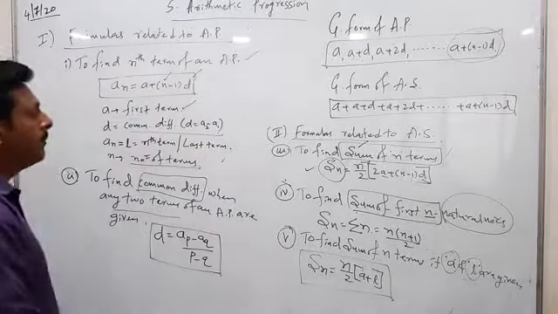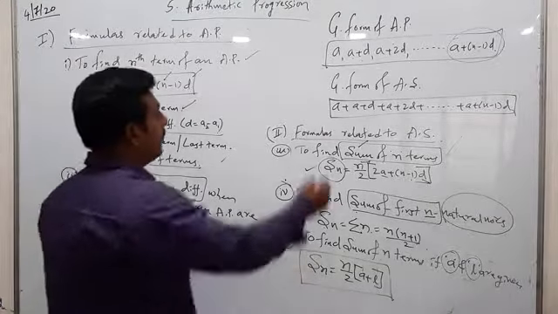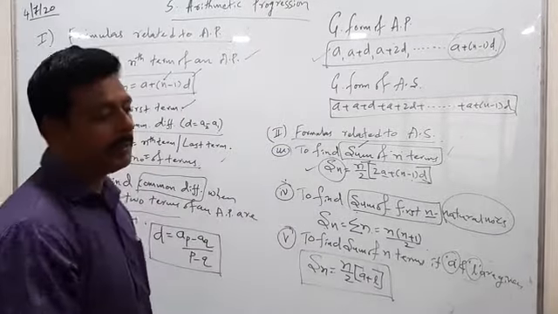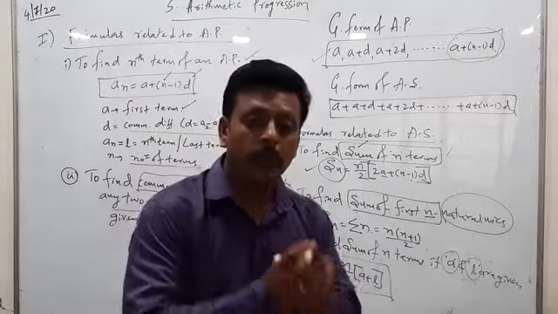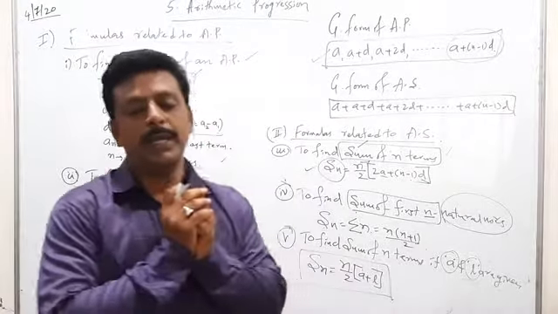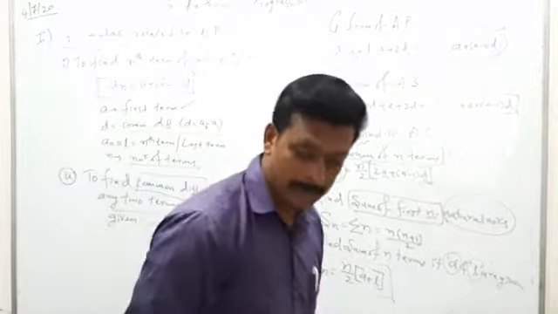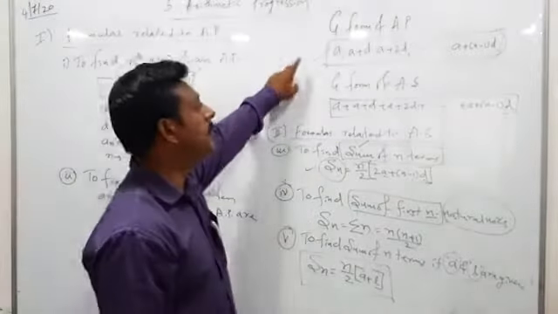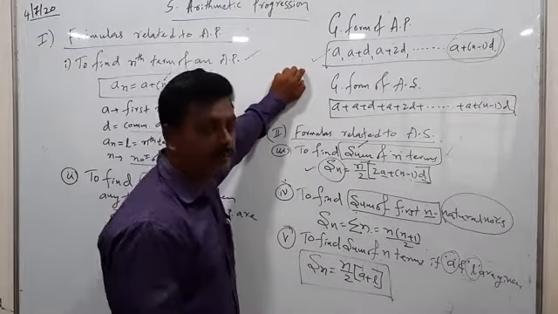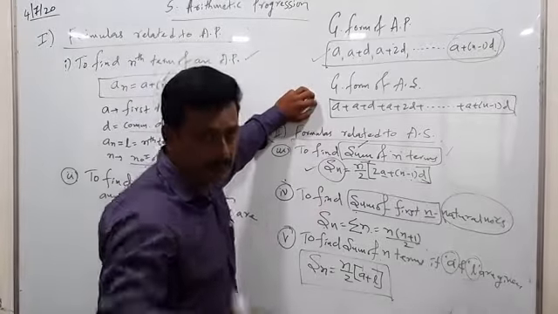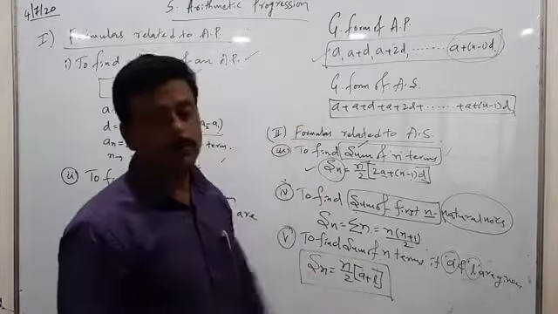Apart from this, I told you the general form of AP, which you have to remember, because whenever they ask you to write the arithmetic progression or find the AP, you are supposed to write this. This is the arithmetic series; its general form is also required.